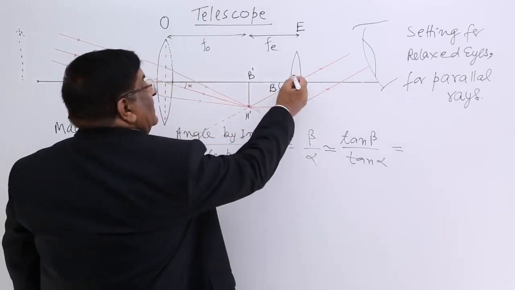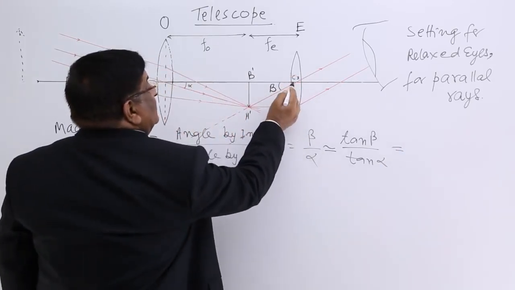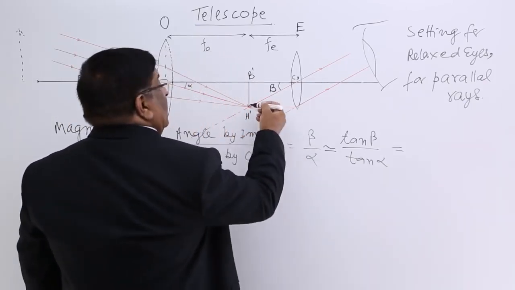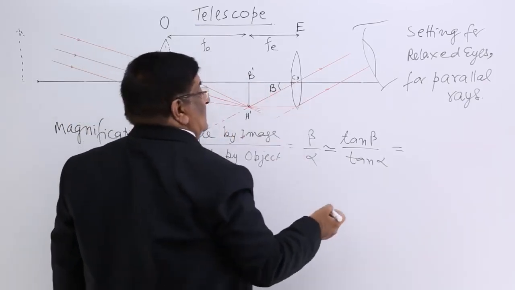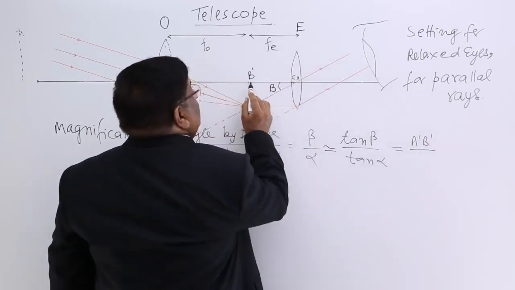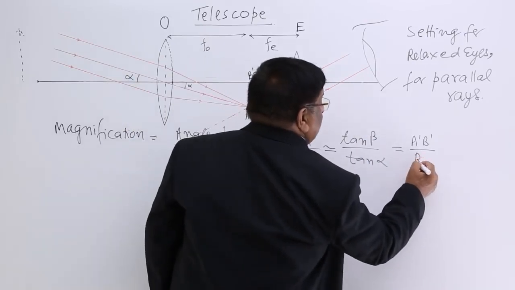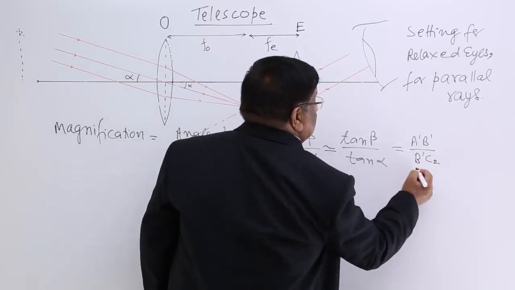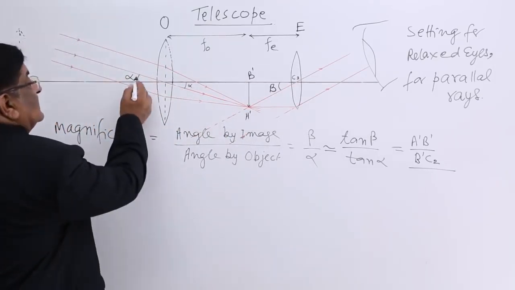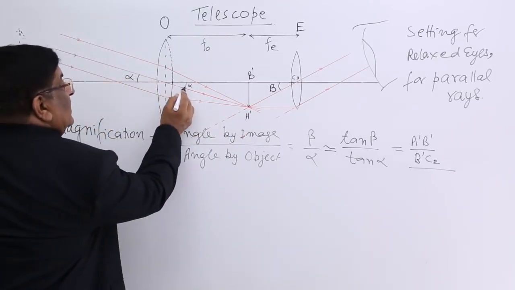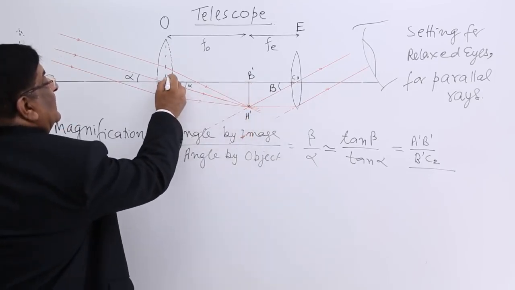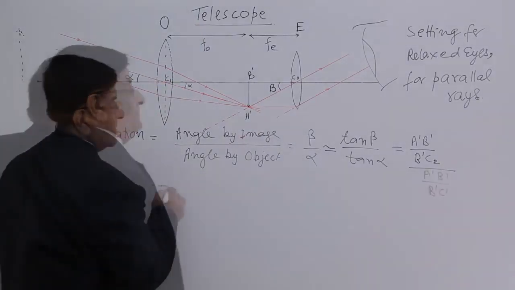Now tangent beta we take as A dash B dash upon B dash C2. Sorry, A dash B dash upon the base B dash C2. This is tangent beta. This is to be divided by tangent alpha. This is alpha, the opposite angle, and its tangent is A dash B dash upon B dash C1.